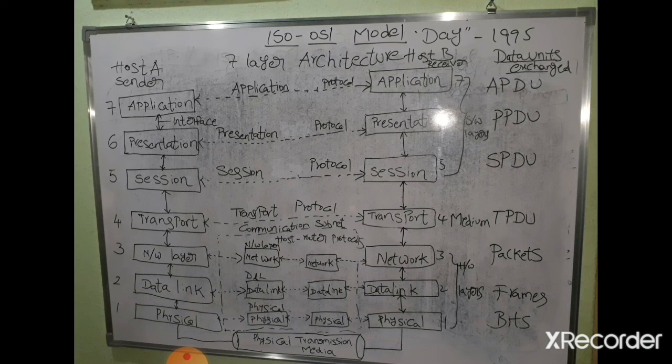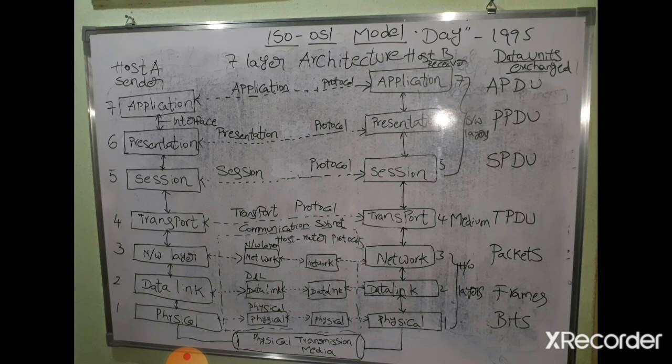Second, each layer should perform a well-defined function, that is, a distinct function. Third, the function of each layer should be chosen with an eye toward defining internationally standardized protocols.